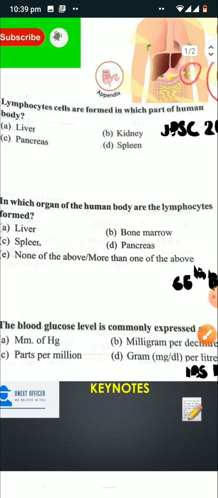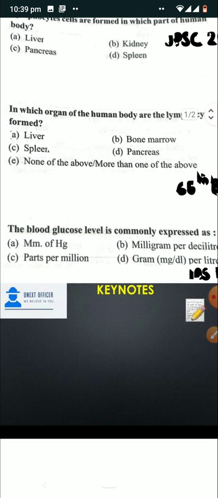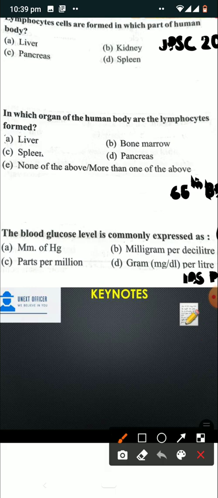Now coming to the next question. The blood glucose level is commonly expressed as option A millimeter of mercury, option B milligram per deciliter, option C parts per million and option D gram per liter. So blood glucose is usually expressed as milligram per deciliter. And there are some important points to note.